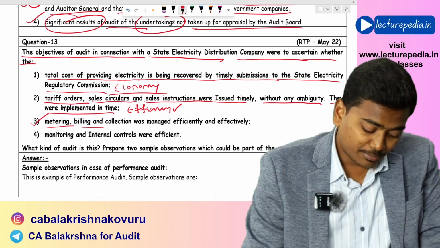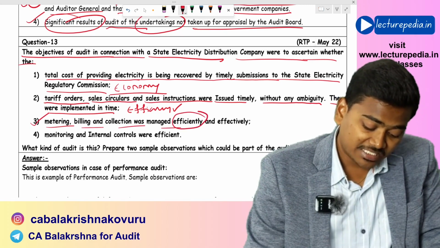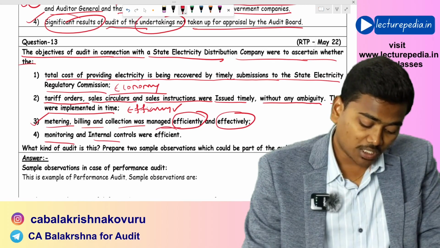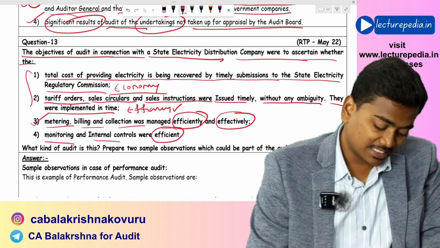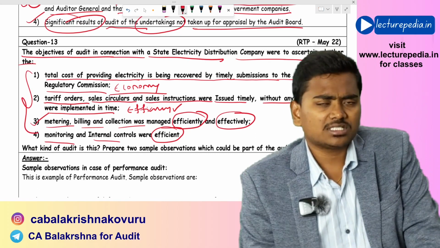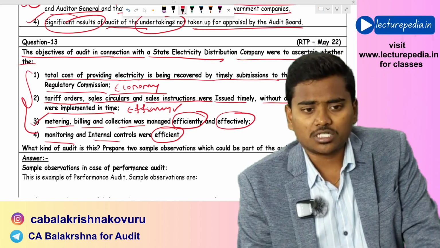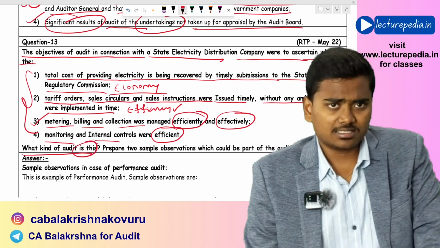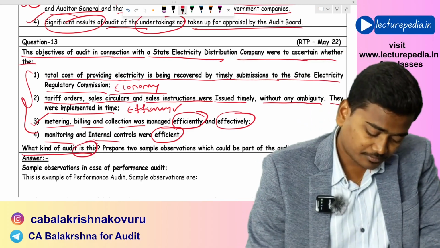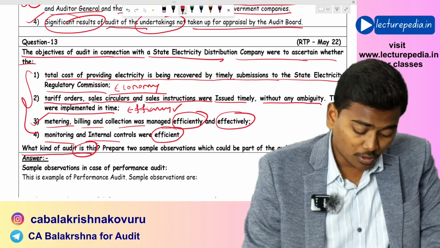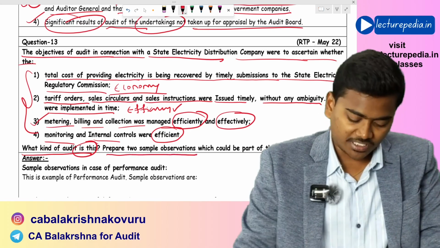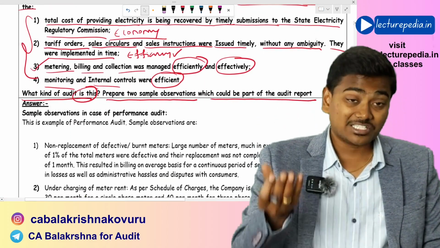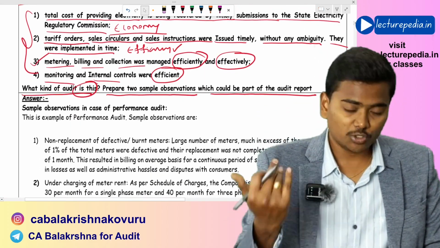Now, metering, billing and collecting was managed efficiently and effectively. Monitoring and internal controls were efficient. So, by seeing these terms, we can come to a conclusion that they are doing performance audit. Now, what he is asking, what kind of audit this is? Yes, this is a performance audit. He is also asking you to prepare 2 sample observations which could be part of the audit report. You need to assume the observations and give your answer.